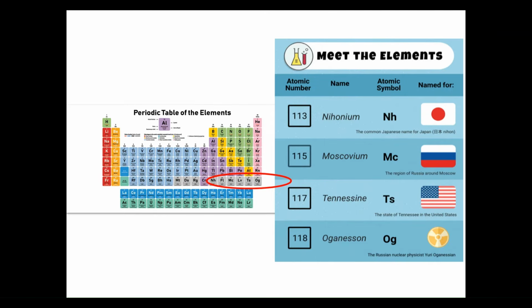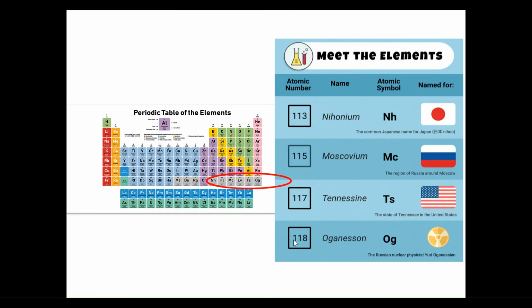Here are some examples of the most recently discovered elements and their origins. Our first one is nihonium. Nihonium has an atomic number of 113, and it's over here, Nh, and it was discovered by Japan. Another one is tennessine. It has an atomic number of 117, which is represented by Ts, and it was discovered by the United States, specifically in the state of Tennessee.